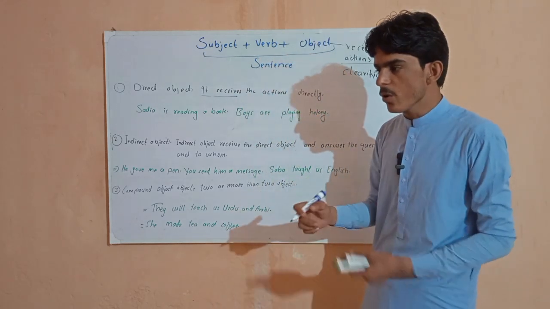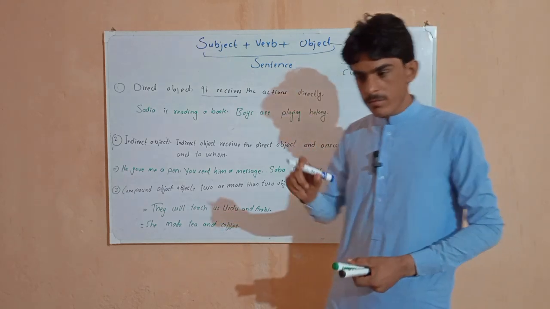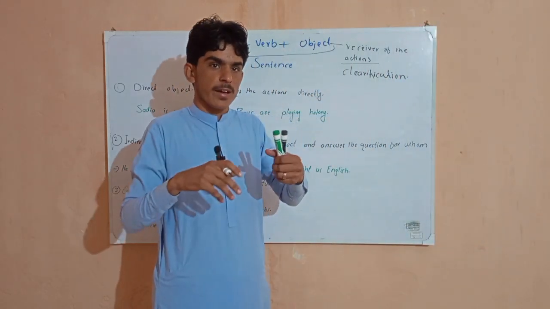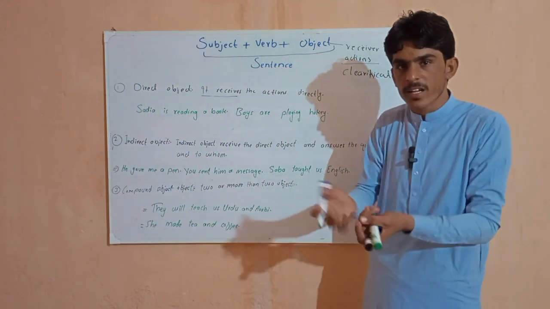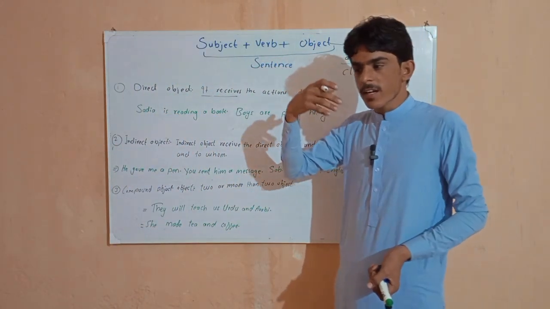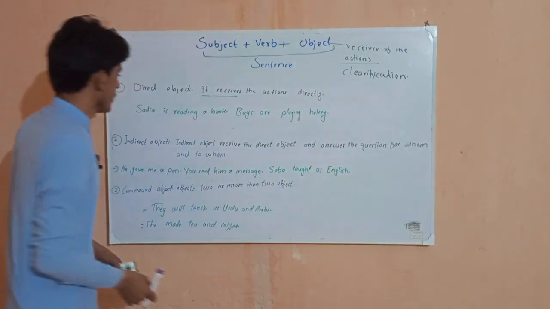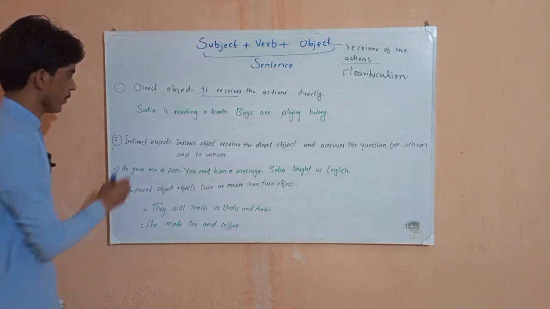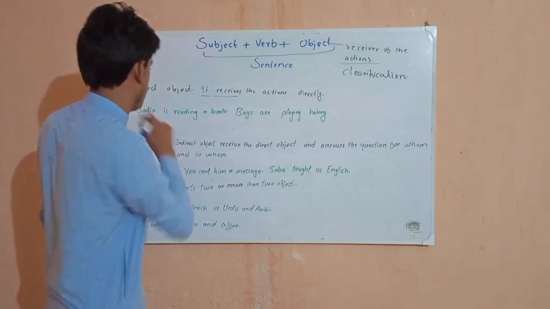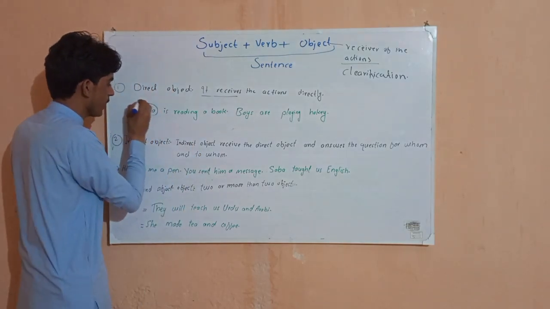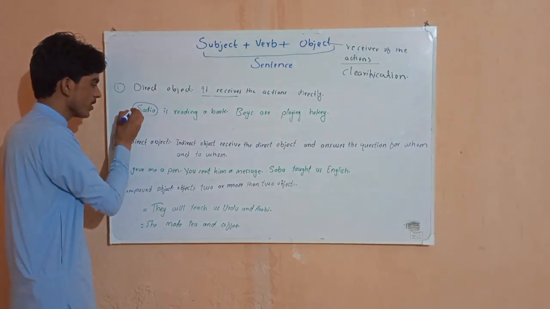Objects, again we know that objects mean if you are doing something, जो आप काम कर रहे हो, आपका जो काम करना या जो आप किसी भी चीज आप खा रहे हो, पी रहे हो, जा रहे हो, जिस चीज पर आपका असर पड़ता है वो हो गया हमारा ऑब्जेक्ट. Here example, if I say Sadhya is reading a book. Sadhya is our subject because Sadhya is doing the action. Sadhya हो गया हमारा subject.